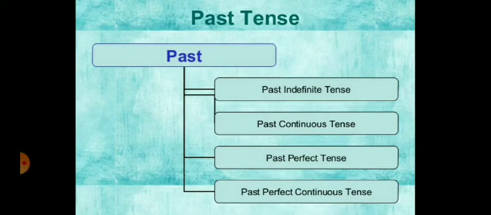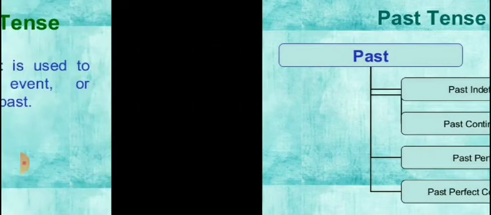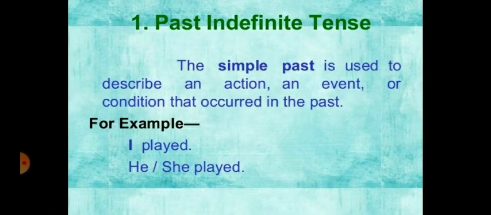As you know, there are four aspects and forms of past tense. These are past indefinite tense, past continuous tense, past perfect tense, past perfect continuous tense. Now come to the first point, that is past indefinite tense or simple past.